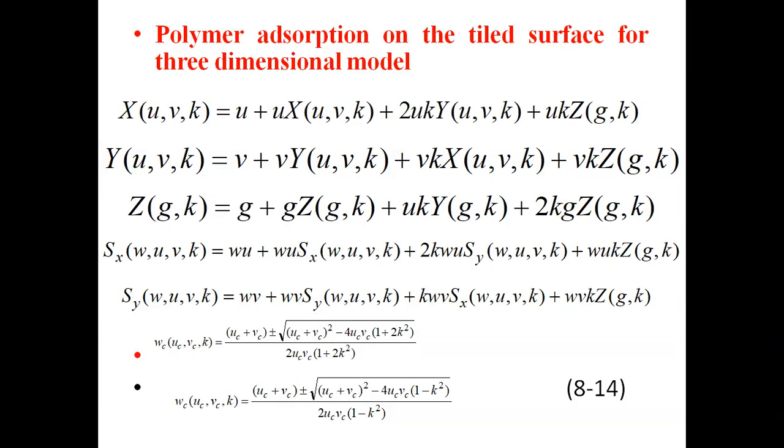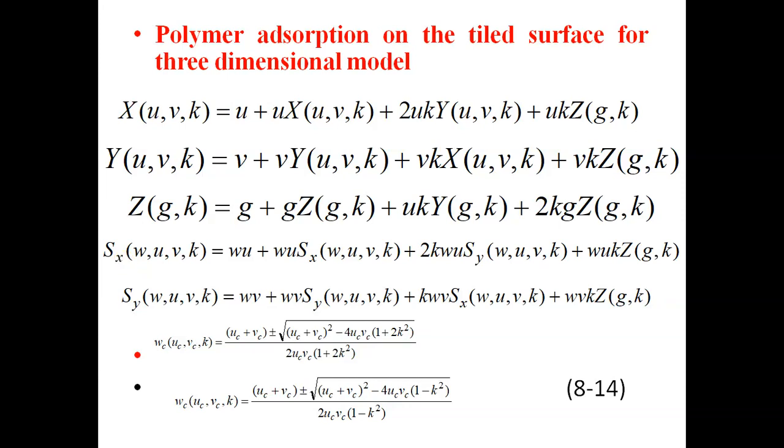So we can also discuss, following this method that we talked about now, the polymerization of an infinitely long chain in 3 dimensions. In this case, again we can write the x component, y component, z component of the partition function, and also the component of the partition function corresponding to a step onto the surface, the tiled surface.